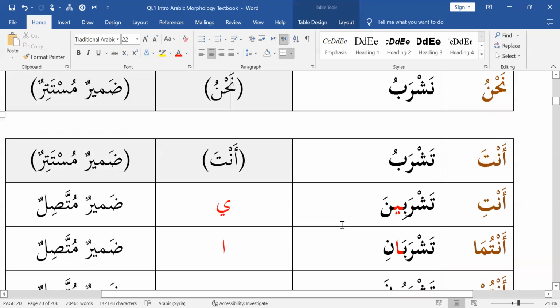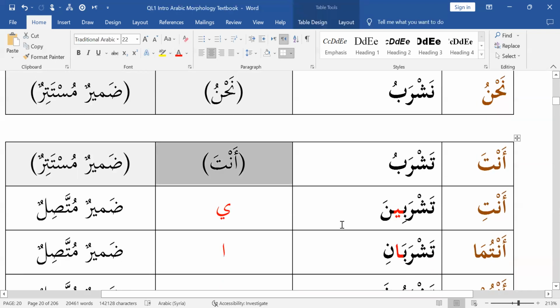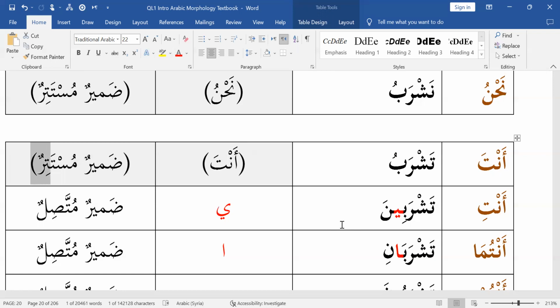So once again, the fa'il here is hidden anta, not anta, hidden anta. Very important to understand that. On a quiz, I'll ask you, what's the fa'il? And I'll give you three choices, for example. One of the choices says anta without parenthesis. Another choice is anta with parenthesis. And another choice might say something else as a distractor. You choose the choice with parenthesis. The parenthesis tells me that you understand it's mustatir, hidden.